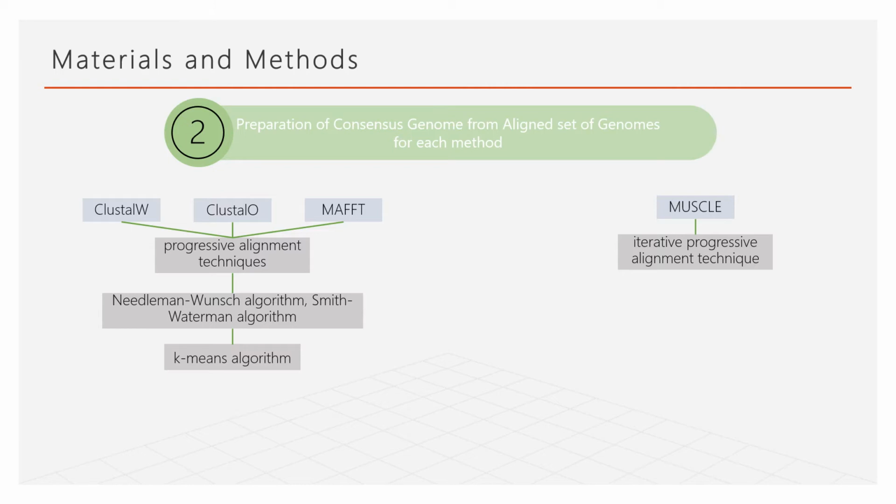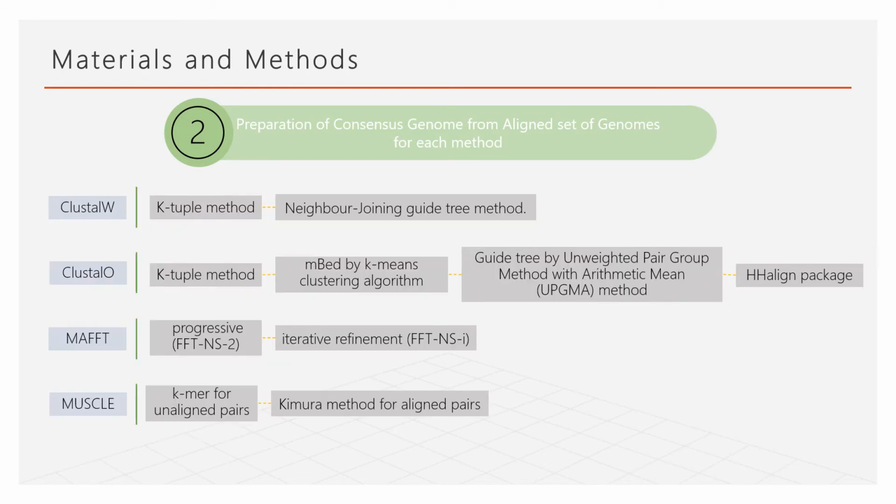Progressive alignment techniques use the Needleman-Wunsch algorithm, Smith-Waterman algorithm, and so on to complete the pairwise alignments, and then the sequences are clustered together to show their relationships by using methods like the k-means algorithm. The iterative progressive alignment technique works like the progressive alignment technique, but dynamic programming is repeatedly applied to realign the initial sequences.